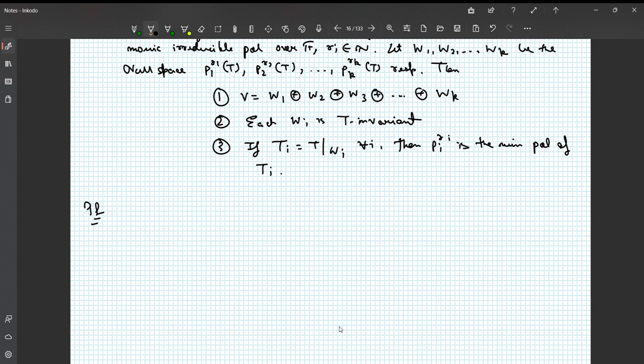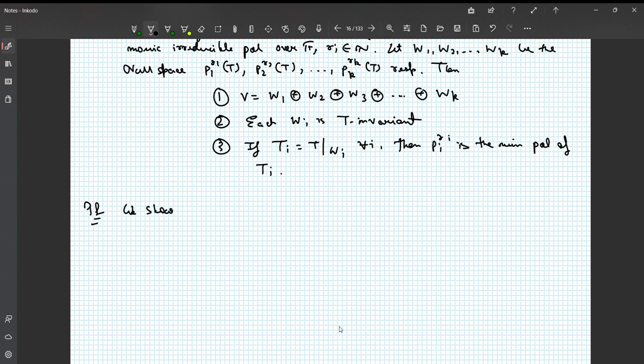What is the first thing we do? The first thing we do is show that there are k projection operators on V such that the identity operator can be written as a sum of these operators.